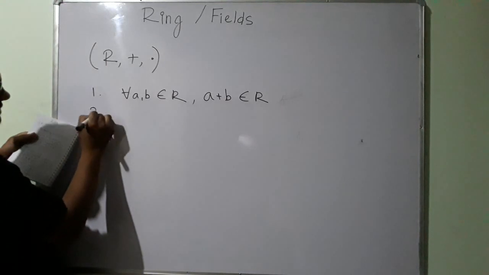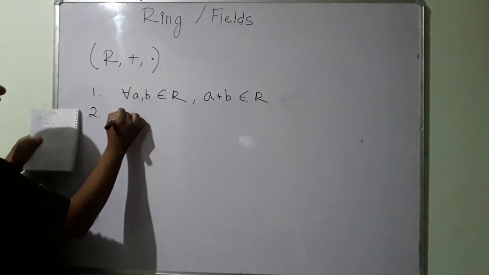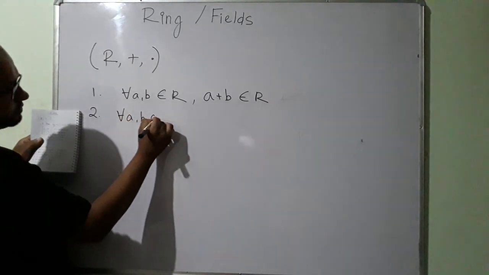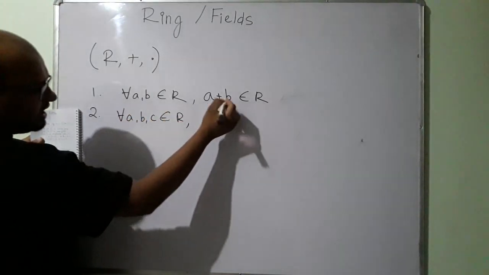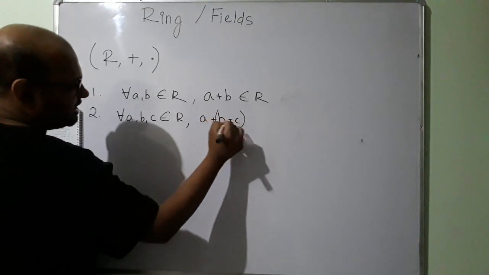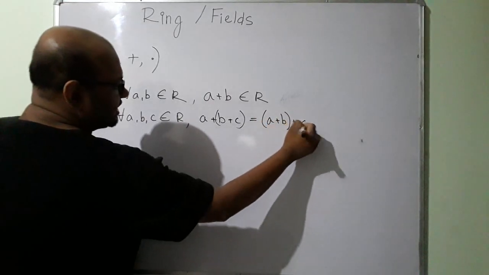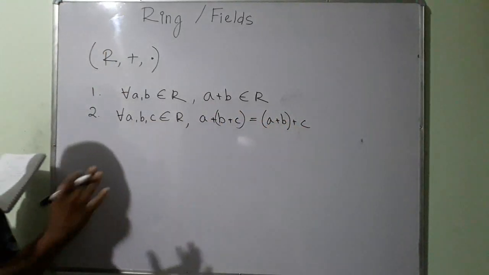This set must be closed under addition. Then for all a, b, c that belong to R, under addition, (a plus b) plus c, the left associative, must be equal to a plus (b plus c). So associativity must be satisfied under addition.